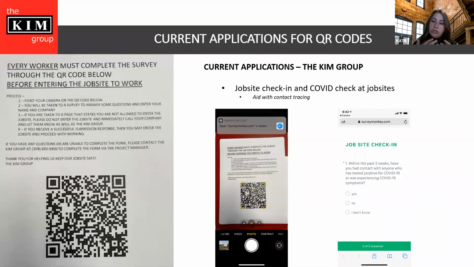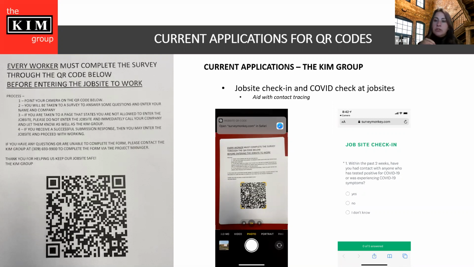So the workers come into the job site and scan, and you see in the middle picture what your phone would look like, opening SurveyMonkey. We did it really simple: after you click that top link, you go to the next screen and fill out literally 5 questions, based on the CDC recommendations for questions and check-ins.